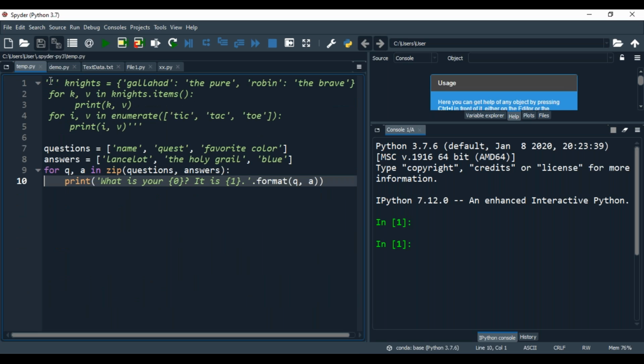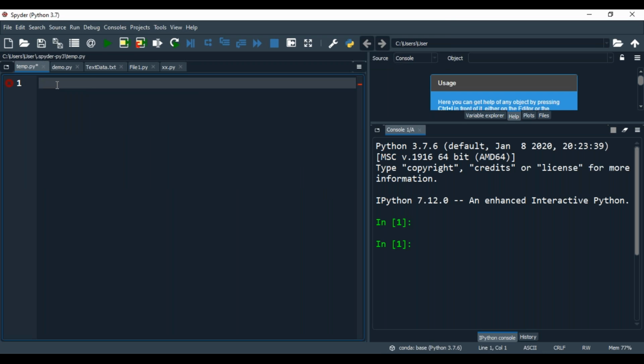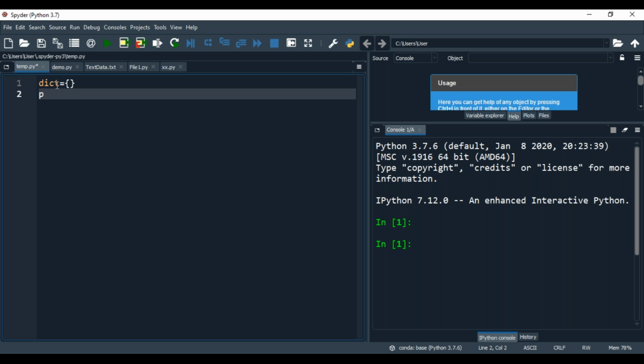Okay, see. Now I am showing an empty dictionary. Some dict is equal to empty braces, so we are indicating a dictionary. Print dict. See now, what output will come?